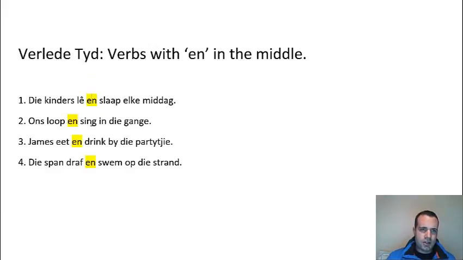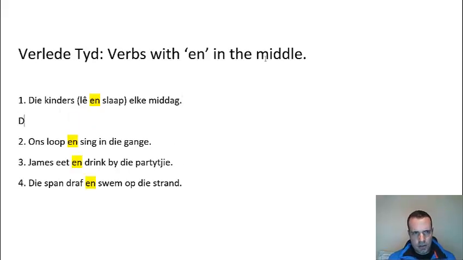Ons loop en sing in die gange. James eet en drink by die partytjie. Die span draf en swem op die strand. So as soon as you see that, just treat your two verbs as a unit, and then they will move to the end, and we'll put a het in the place of it. So we just do the answer there. Die kinders het elke middag gelê en slaap.